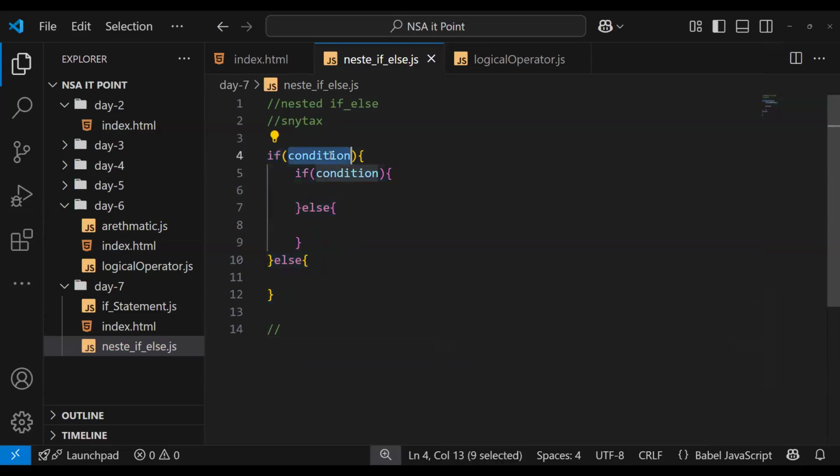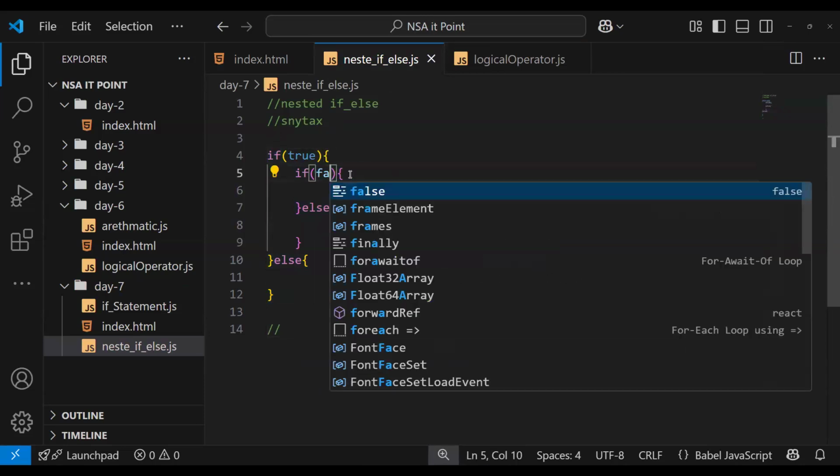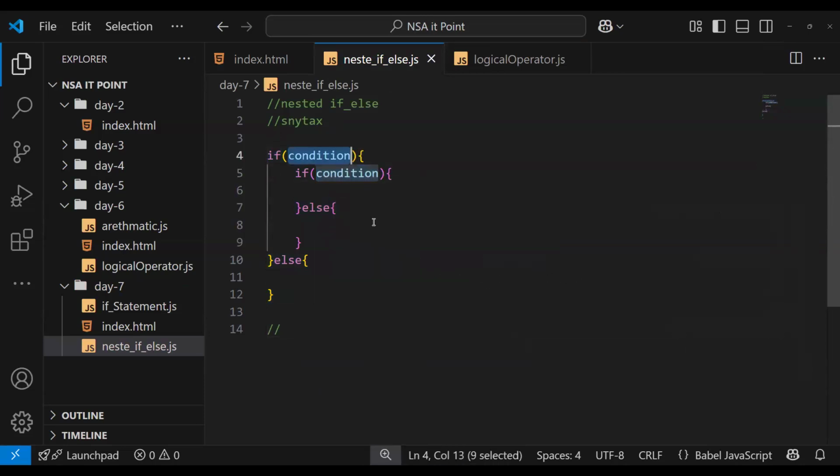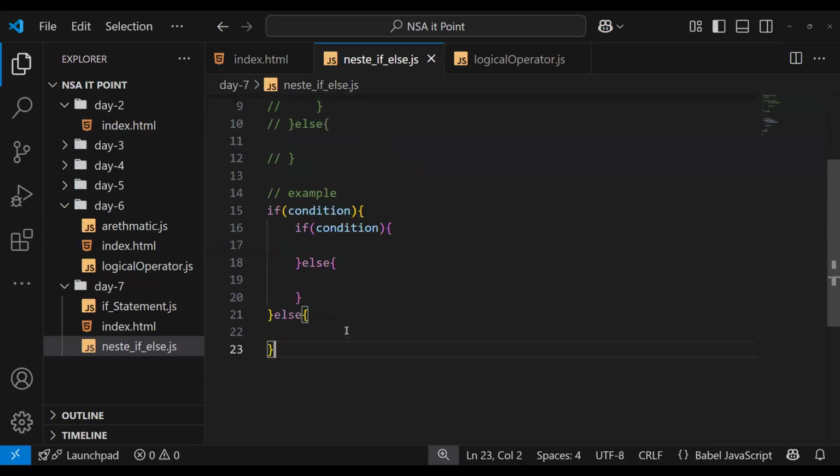I'll just add true, false. It should not be like that. Let's create a new one. Example. Yes, correct, Avinash. Example: if the condition is true, it will execute this block.